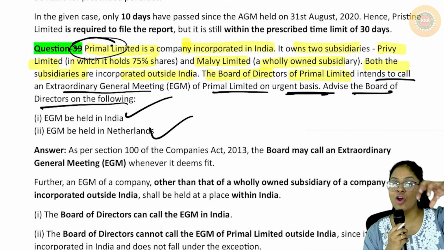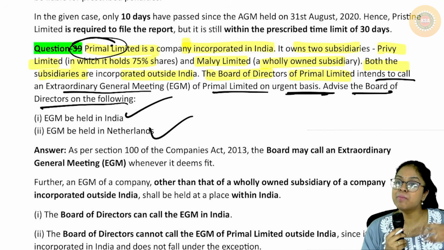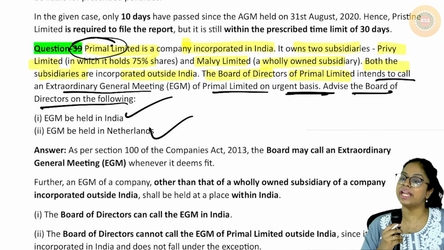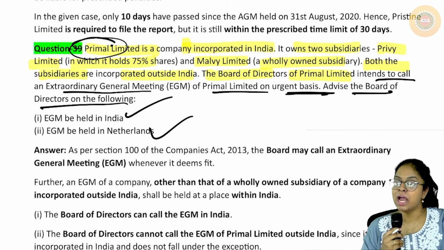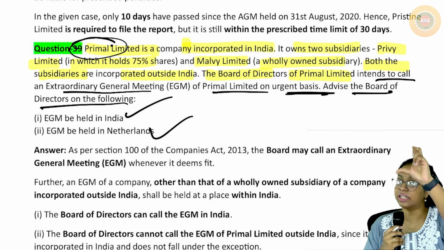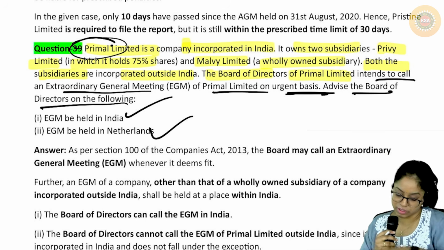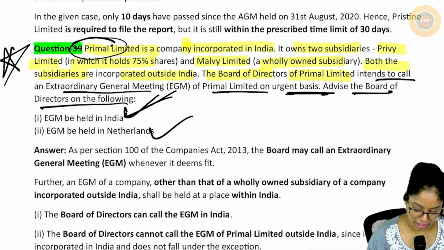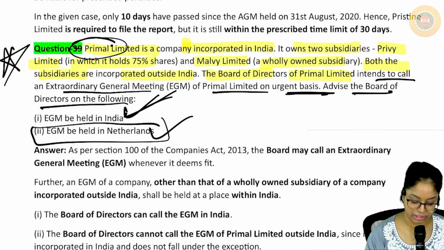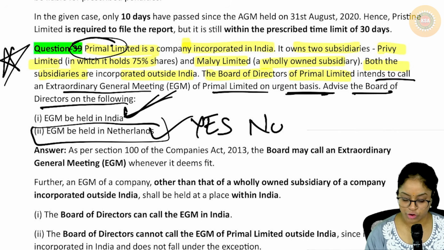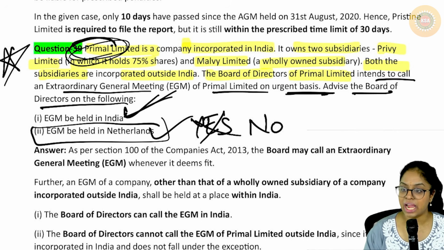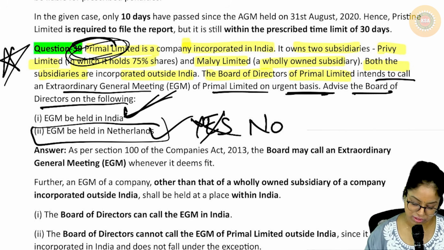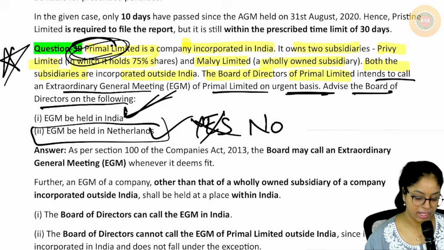You remember that I taught you, only if I am a wholly owned subsidiary of a company incorporated outside India, then my AGM can be held anywhere in the world. But here the question is totally the opposite. Remember, we told the tricky point; this is the question that was asked in the exam where the majority of students made a mistake. Everybody said the answer is yes, but actually the answer is no. Because Primal Limited is an Indian company, only its subsidiary is incorporated outside India. So you need to be very careful while reading that.